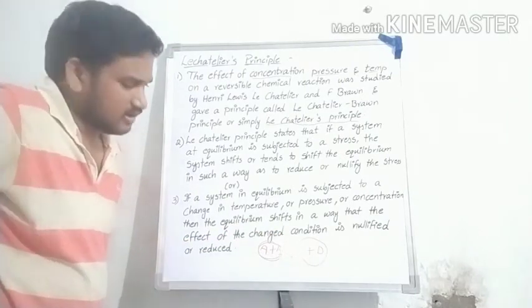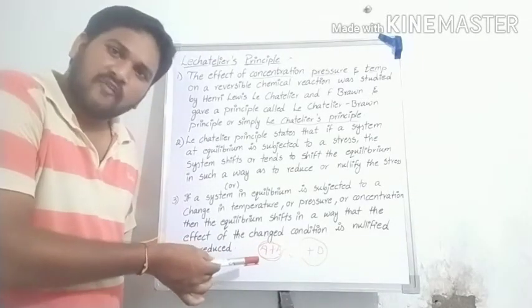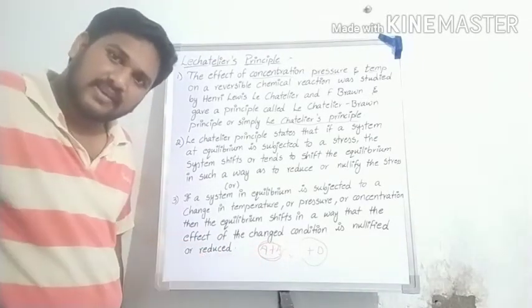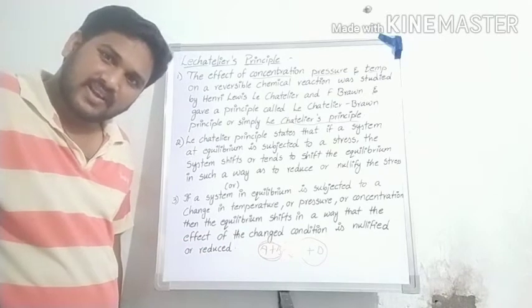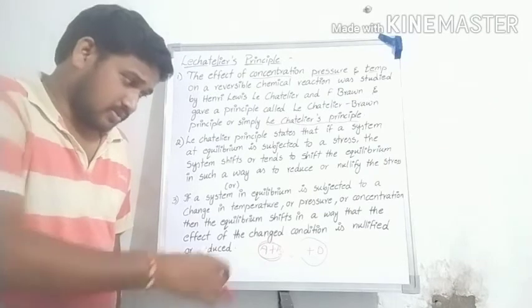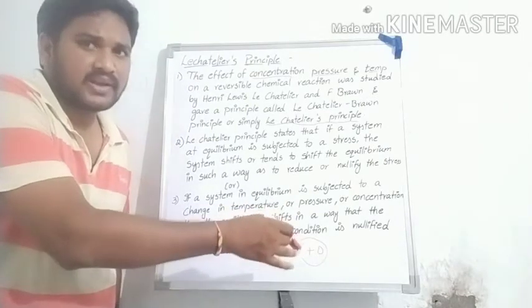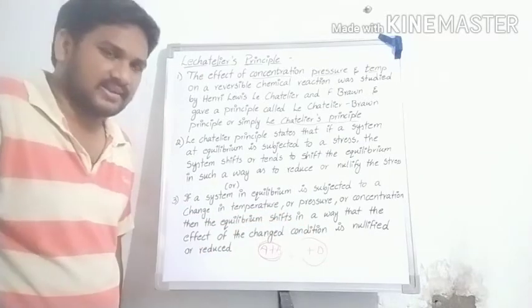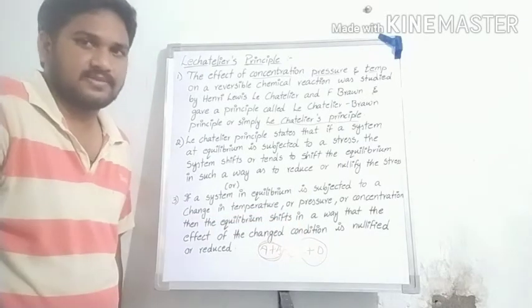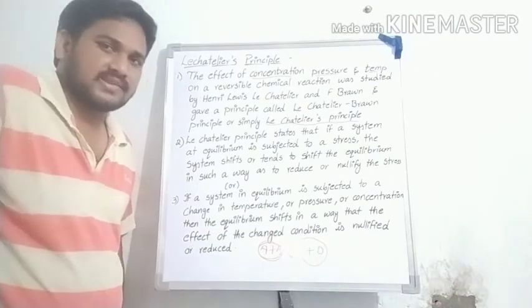Okay, if we increase the number of moles of A plus B, sir, moles are considered as pressure. So obviously the equilibrium shifts to decrease the moles, to the right side, that means the product side, sir.